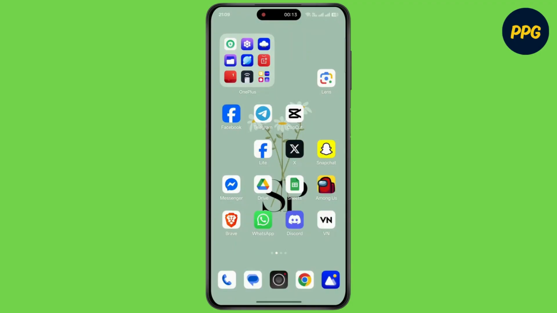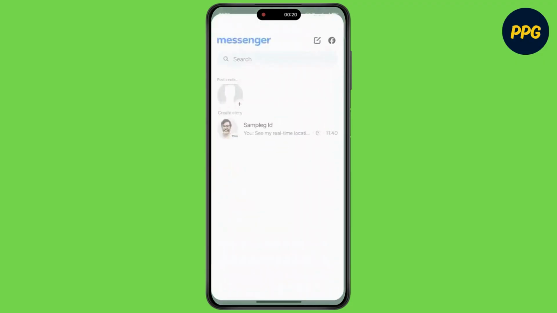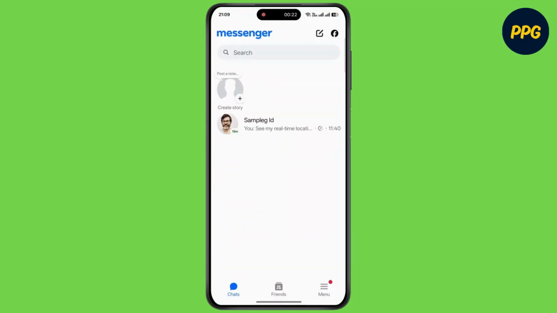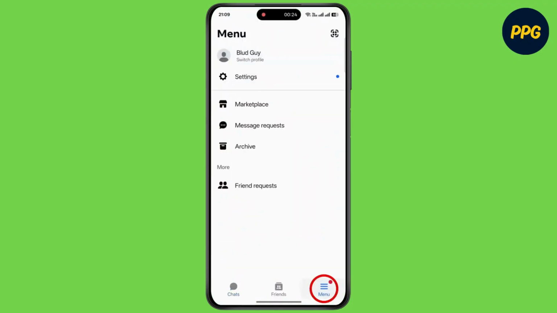Before starting the video, make sure to update messenger to the latest version. Then open up messenger on a device. Now tap on three lines at the bottom right corner. Now simply tap on settings.